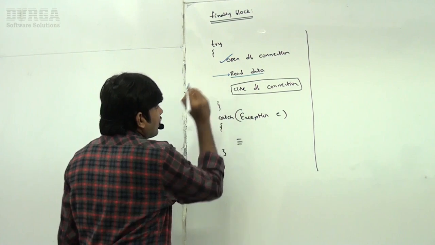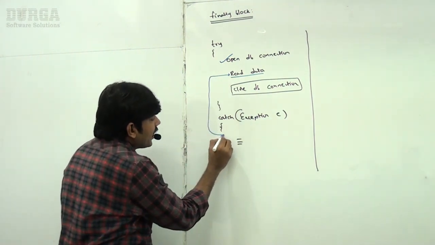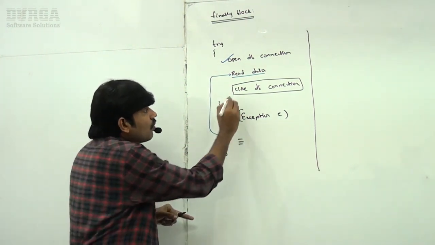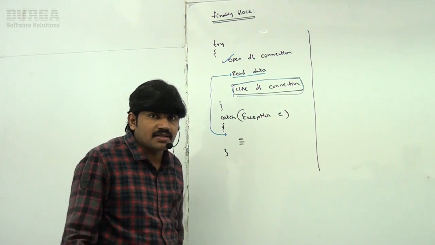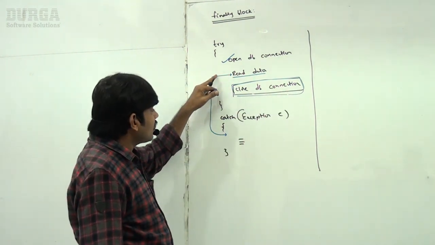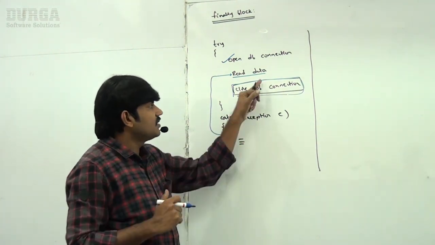Immediately the control goes to the catch block. Then who is going to close my DB connection? It is always a problem.